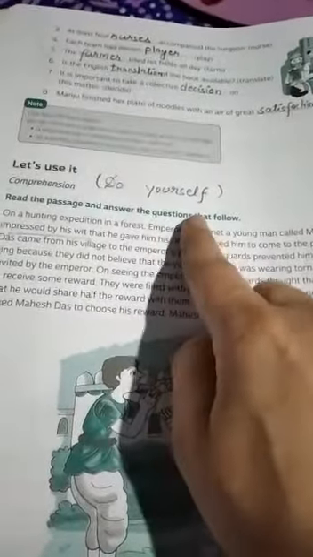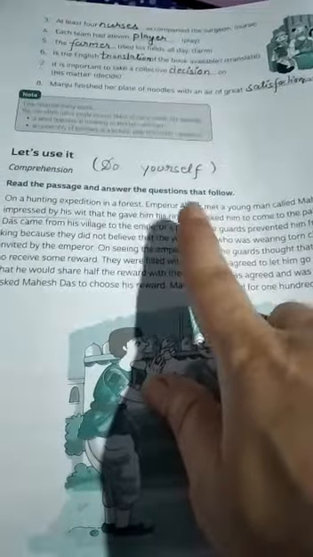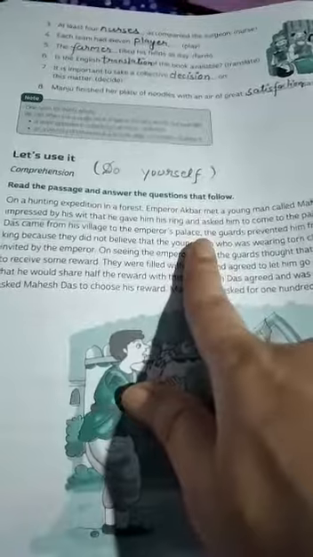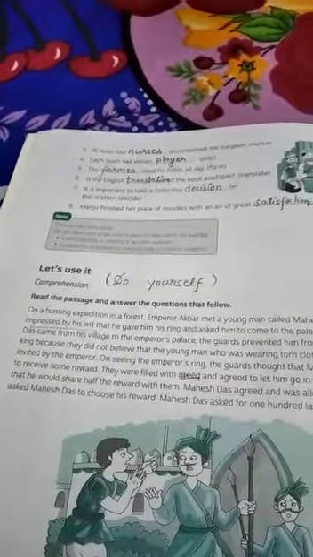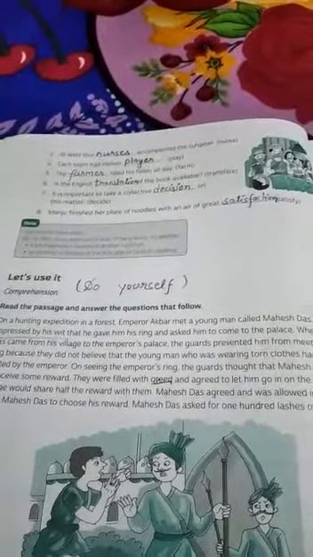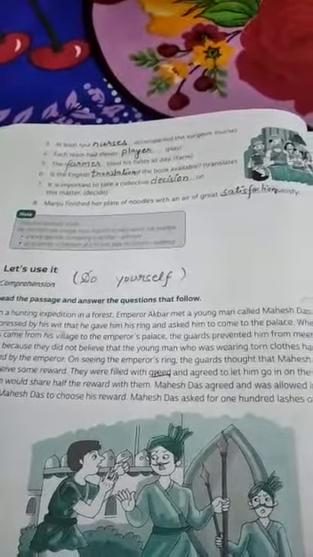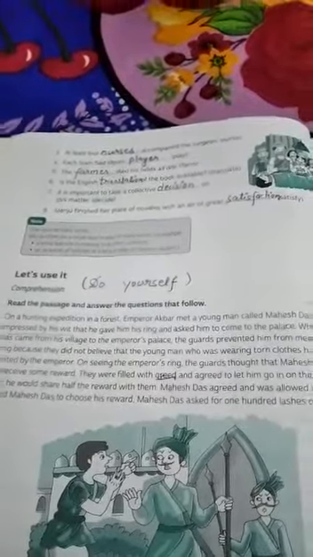Students, look at this exercise. Here is a story. You have to read this story yourself and find out the answers to these questions. Okay? Now I hope that all of you must have understood this chapter well by now, but we can't do all exercises here. So you will get notes and other solved exercises of the same chapter from the PDF collection so that you can complete your notes. Thank you.